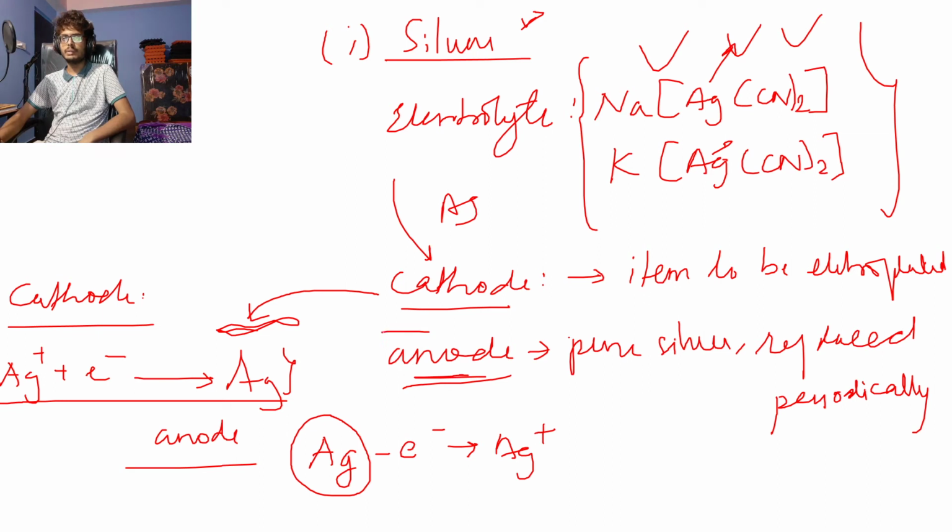It is dissolving in the electrolyte, so the anode has to be replaced periodically.